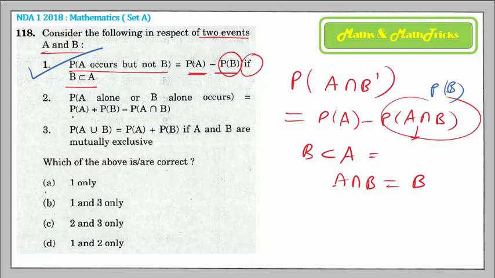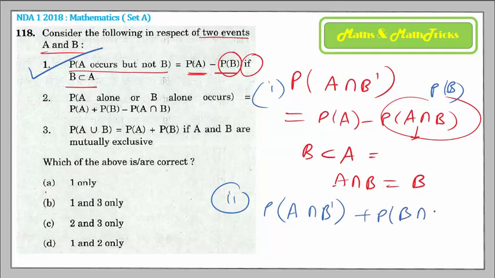Alright, coming on to statement 2, they say the probability of A alone or B alone. So the probability of A alone means A intersection B dash, plus the probability of B alone means B intersection A dash. So you have to take all these possible chances. In this you will get this formula here 2 times, because the probability of A intersection B dash is the probability of A minus the probability of A intersection B. And here you will get the probability of B minus the probability of A intersection B.